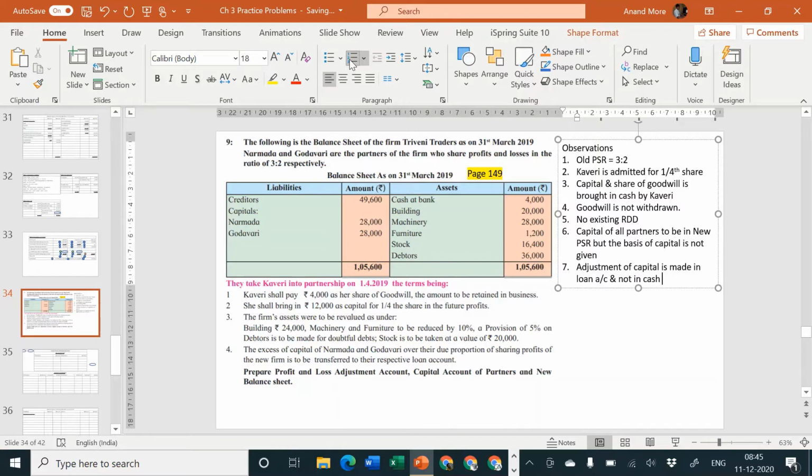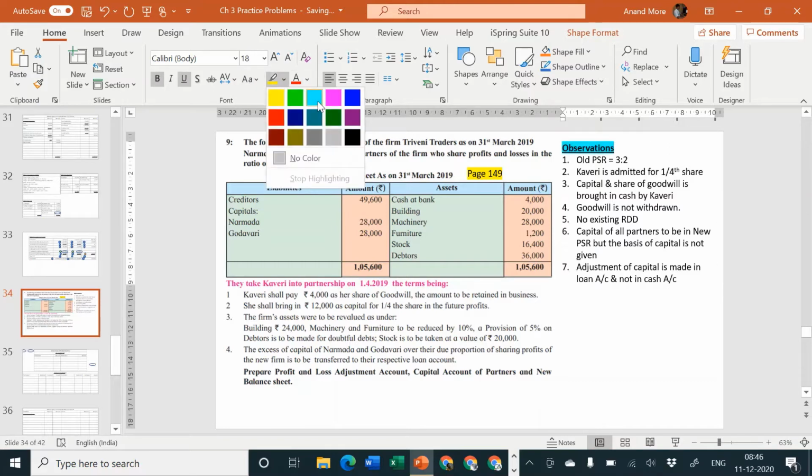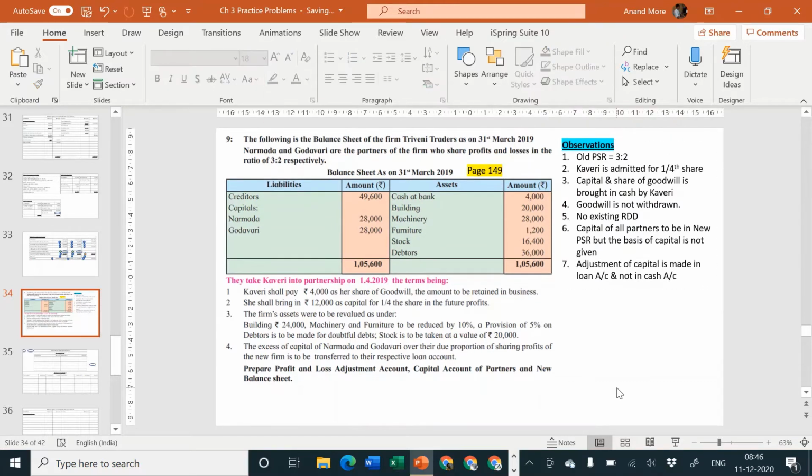Okay, I hope everybody is writing these observations. These observations help us to create a route to ensure that we are not losing the track of the problem and we are getting the problem solution correctly. In examination, don't write these observations. These observations are only for you and me. In examination, you can keep the observations in your mind and go on creating the steps for you.